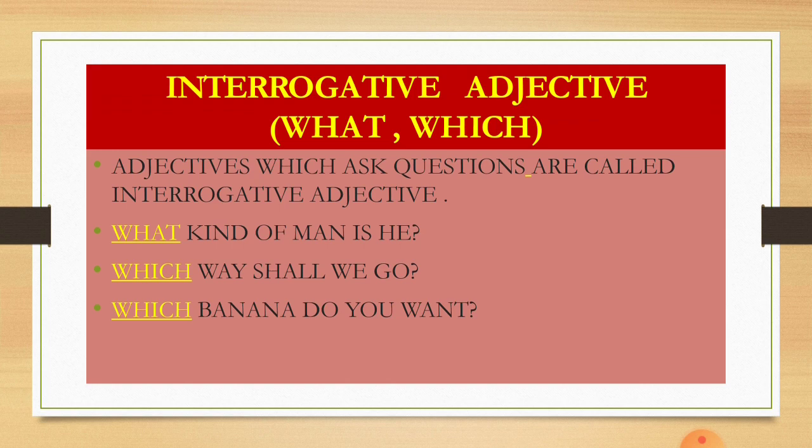Which way shall we go? So again, which way? So it is again telling us that a question has been asked, and it is again an interrogative adjective. Which banana do you want? So again, banana is a noun, and what is the question being asked? That is which banana. So it is an interrogative adjective.